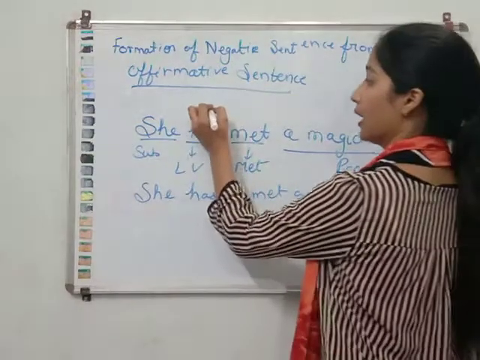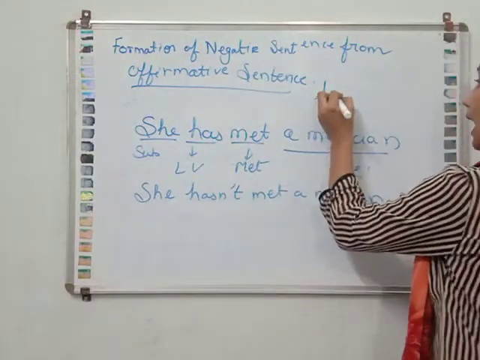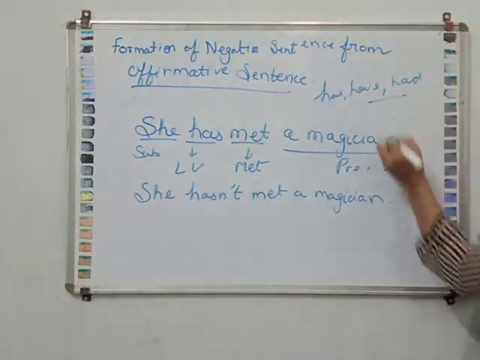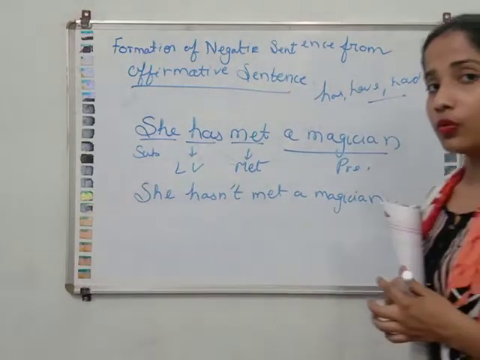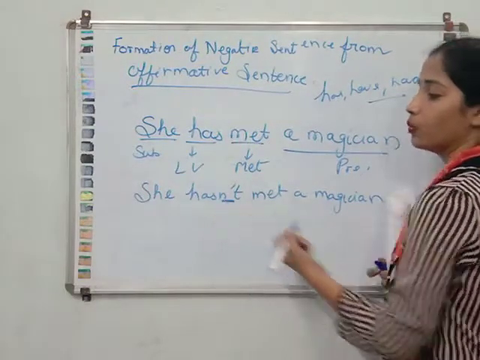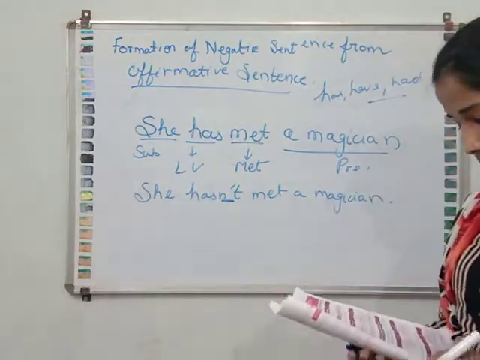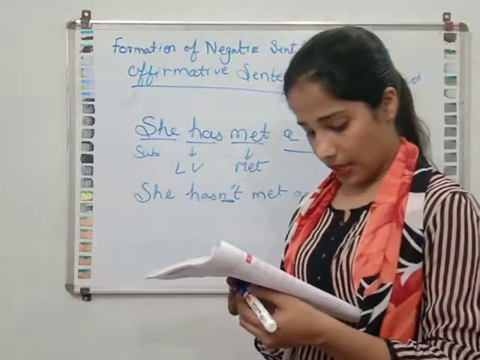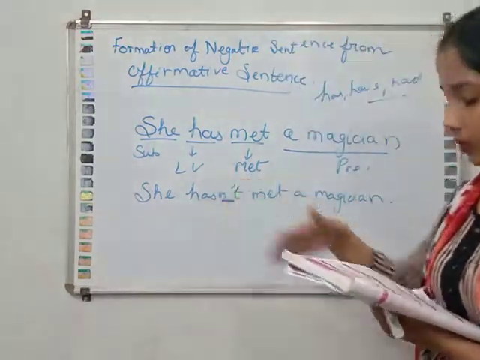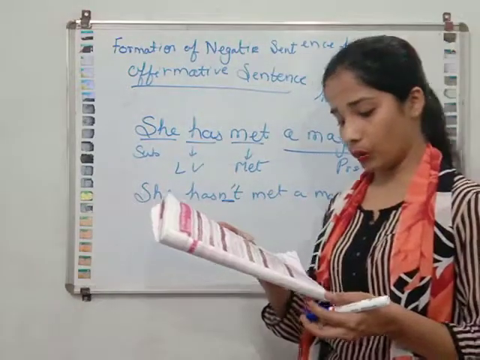When has, have or had is working as a main verb, then we have to add auxiliaries. But if it is not working as a main verb, we can add not. When has, have or had are used as auxiliaries, meaning a linking verb, we use not with them.